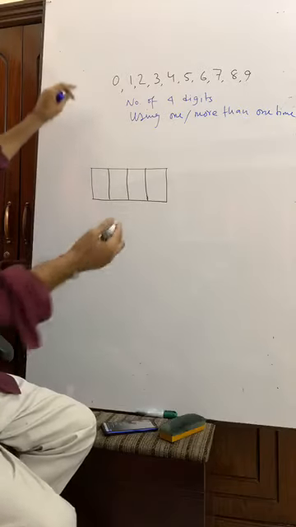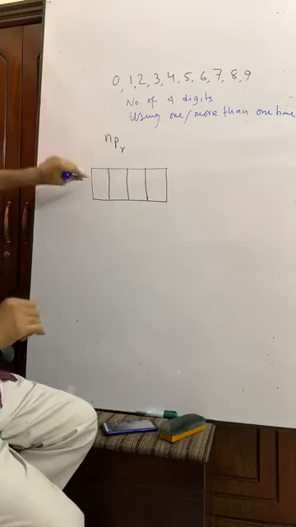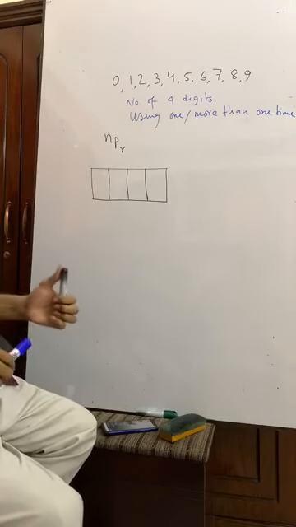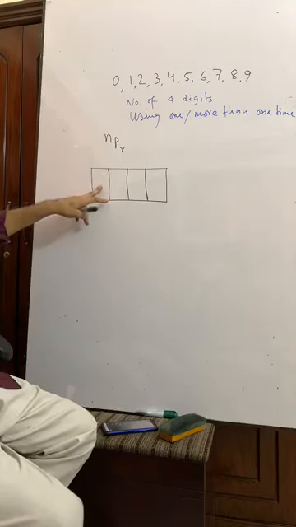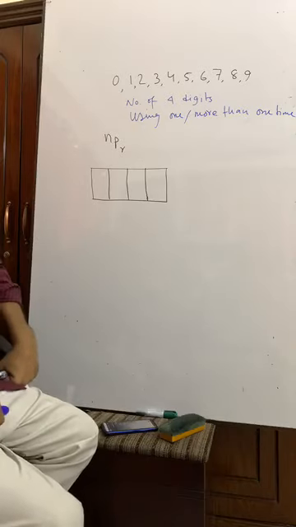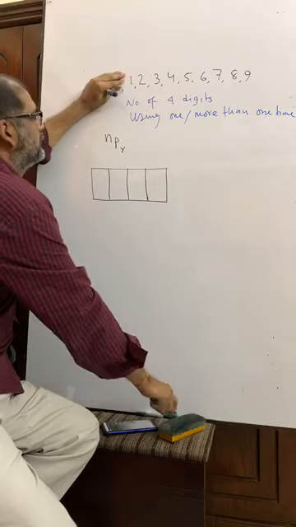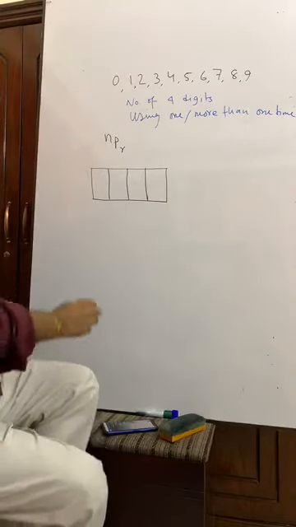If this is the formula nPr, and 0 is here, then we will not get a number of 4 digits. So 0 cannot be put here. Then how many options do we have? If 0 is not allowed, we have 9 options.